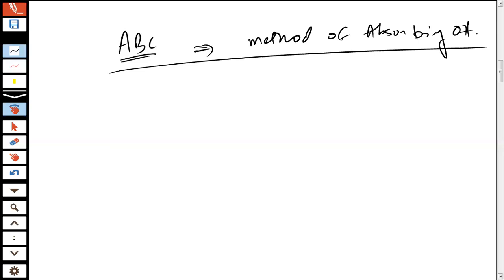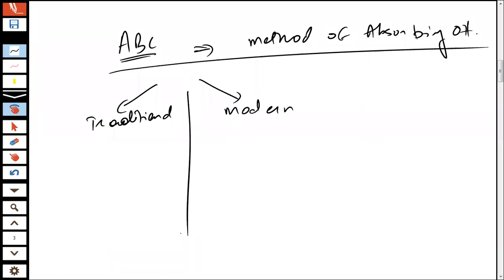In order to understand activity-based costing, you need to first understand the difference between a traditional organization and a modern day organization. There are three major differences.